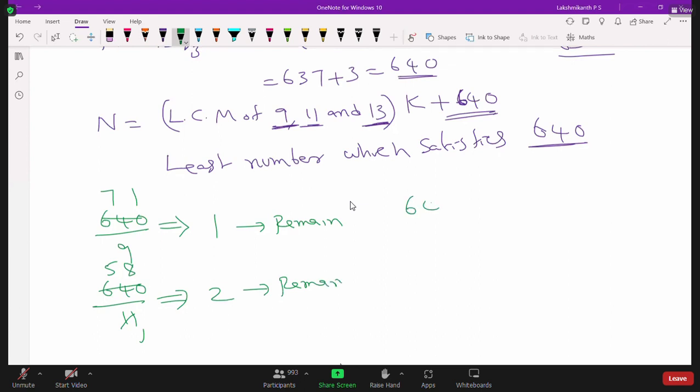Now when you divide 640 by 13, what will happen? 13 4s are 52, 120, right? So 120 means 13 9s are 117, so you are going to get 3. See, we have checked this number. Okay, hope it is clear.